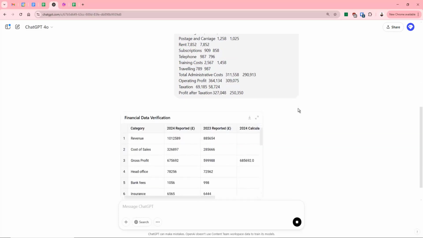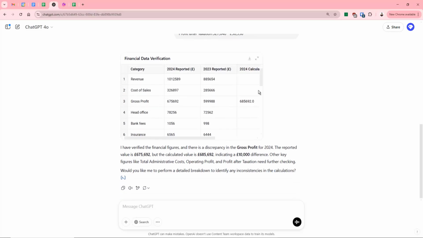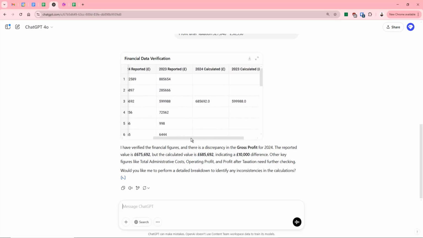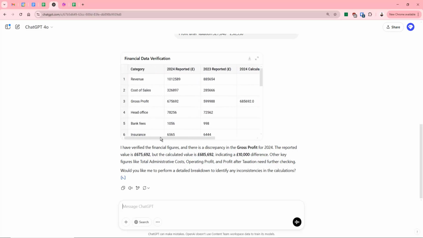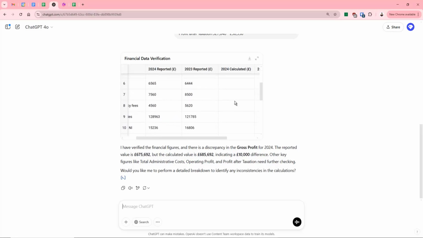And you can see it has provided us with a verification here. It's analyzed the figures and it's finding out that there are errors. So for example, the gross profit there was correct for 2023, but there is a discrepancy there for the gross profit in 2024.